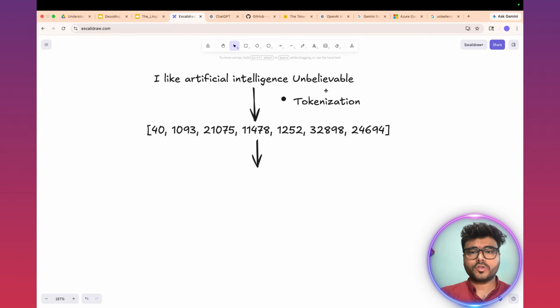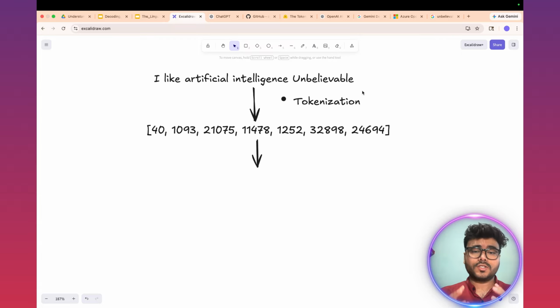But let's suppose a new word comes into the picture, let's say the word is me. Now, I and me are very similar to each other, but if you put me over here, it might be possible that the token ID for me is 1000, which is very far from a word like I. So how will the LLM understand that I and me are very similar words, that they have very much similarity?